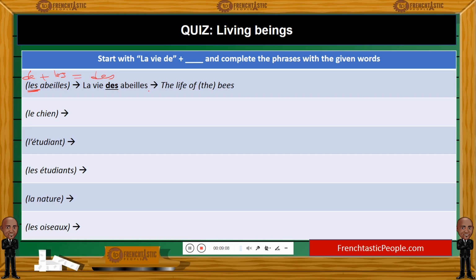La vie des abeilles. So how about the life of the dog, the life of the students? So la vie de followed by this, la vie de followed by this. How would you form the contracted article based on the gender and number of this definite article here? Go ahead and write it out here and post your answers in the French lab, and we can take a look and provide you some assistance if necessary.